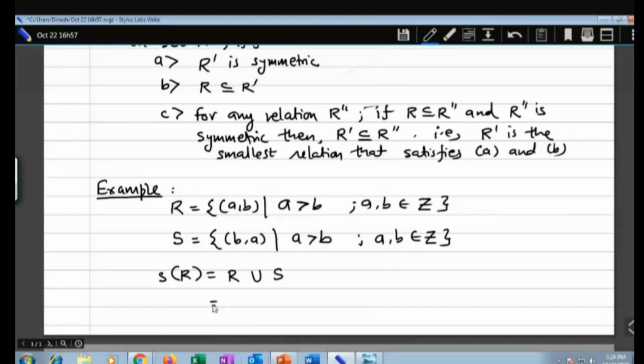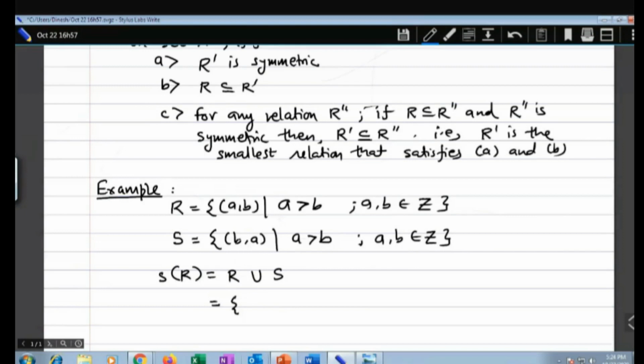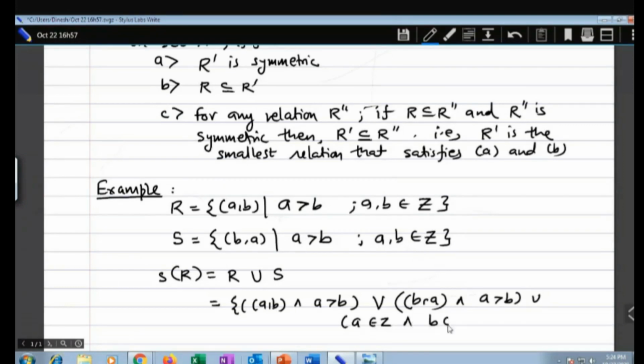Then you can say that the symmetric closure of relation R is equal to R union S. Or you can even write it as, look at this, I'll expand these brackets: A comma B where A is greater than B, or B comma A, where again A is greater than B, and A belongs to Z and B belongs to Z. So this is the description of this.